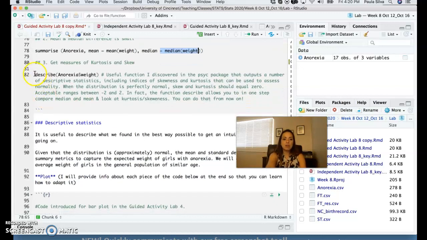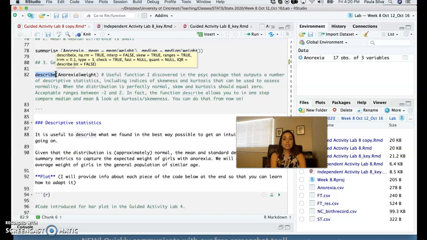And I also found this cool function from the psych package that we are using today that gives us a bunch of indices, descriptors of the data, including mean, median, and others, and also values of kurtosis and skewness.